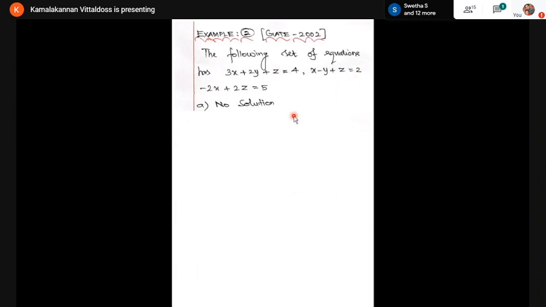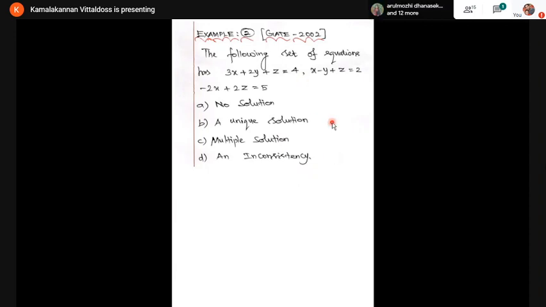Option A, no solution. Option B, a unique solution. Option C, multiple solutions. And option D, an inconsistency. From the system of equations, they have given 3 equations with 3 unknowns, so it may be a 3 cross 3 matrix.